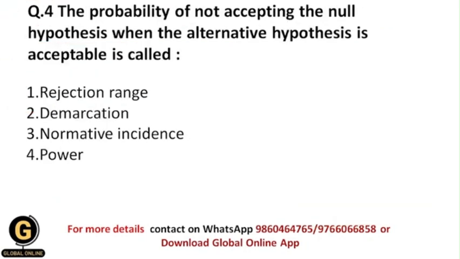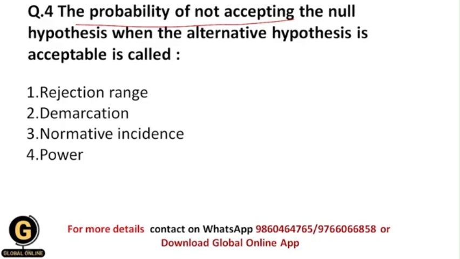Okay, the probability of not accepting the null hypothesis when the alternative hypothesis is acceptable is called. So what is the probability of not accepting the null hypothesis, when in that situation the alternative hypothesis is acceptable? So it means that here the null hypothesis is false, and that's why we are not accepting it.